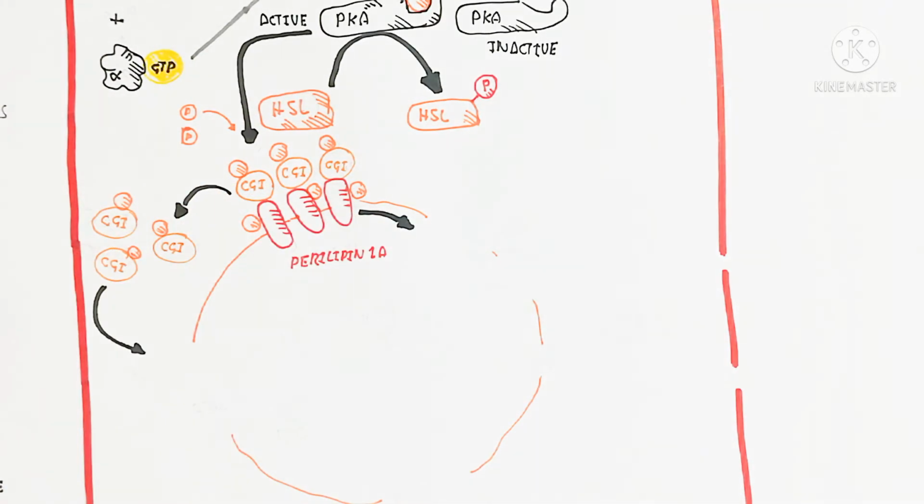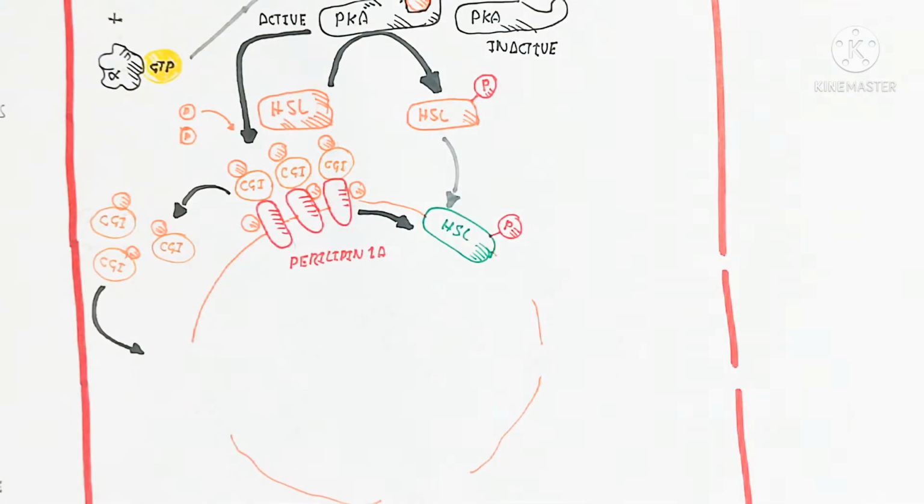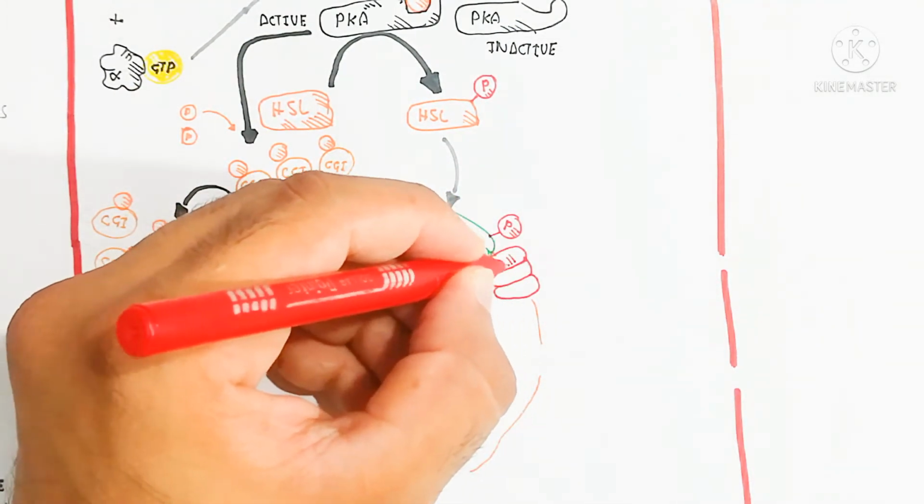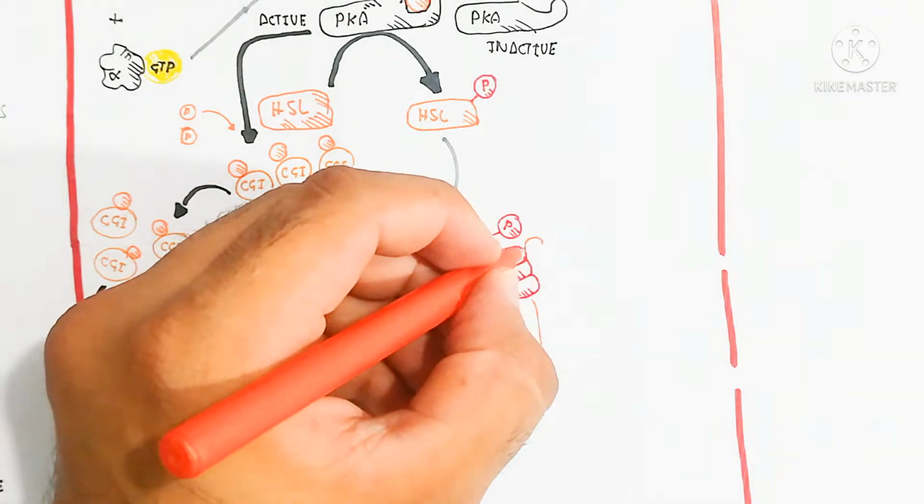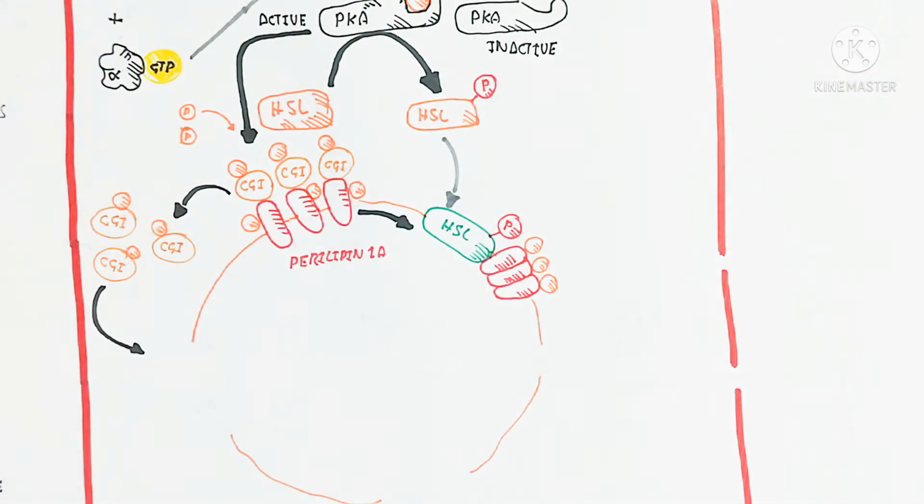stimulated, or phosphorylates, the ATGL. ATGL is the adipose triglyceride lipase. This triglyceride lipase basically converts the triacylglycerol into the diacylglycerol.